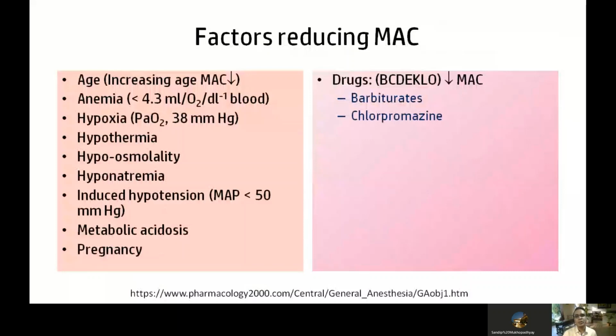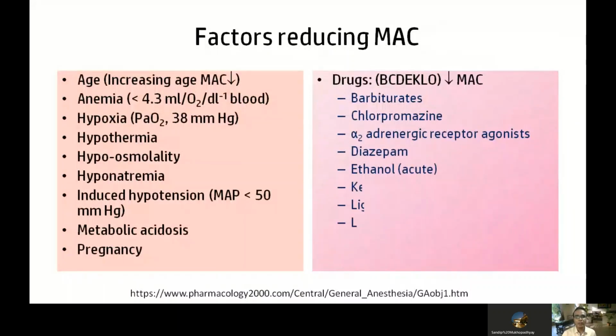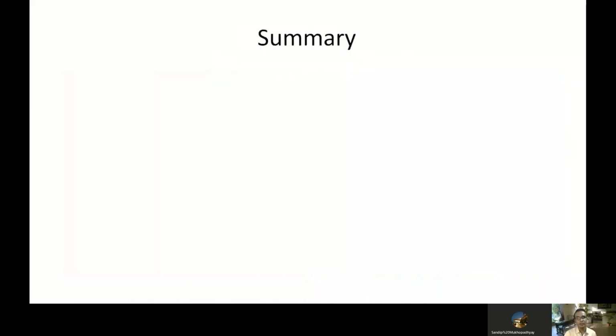So barbiturates, chlorpromazine, clonidine or other alpha-adrenergic agonists, diazepam, acute injection of ethanol, ketamine, lignocaine, lithium, all these agents can reduce MAC. Lastly, opioids, which are very frequently used in anesthesia practice to produce analgesia. Opioids can also reduce the MAC of the general anesthetic agent.